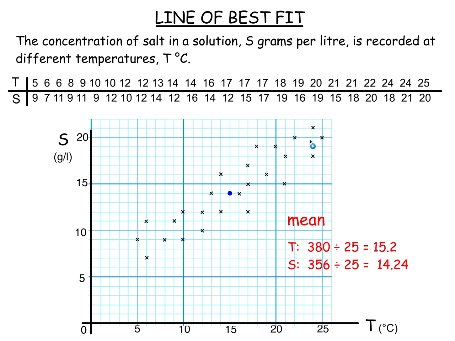We try to put a line through that blue dot that roughly divides the crosses into half being above the line and half being below the line. Now, that line, as best I can get it, might be there. Now, it's a matter of judgment, so it might be that the line should have been a wee bit steeper or not. I actually arranged it so it would go through a nice clear point on the vertical axis. So, line of best fit takes a bit of judgment. Roughly half the crosses above and below the line, and it goes through this mean position. That's a line of best fit.